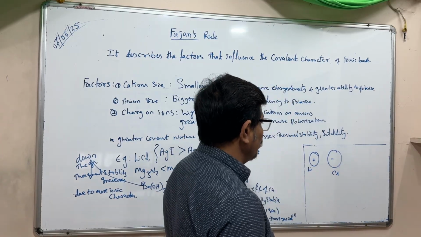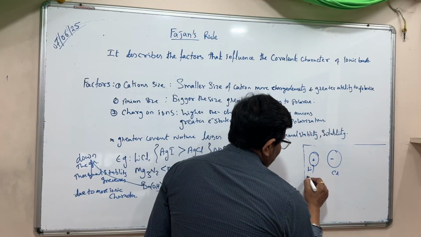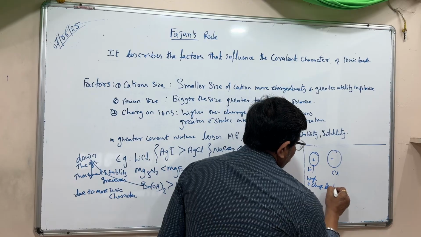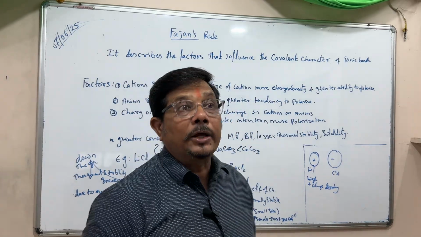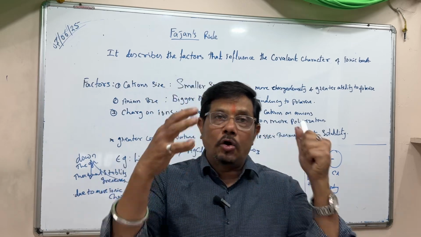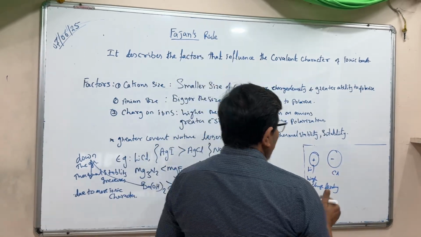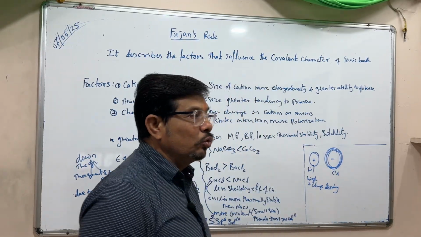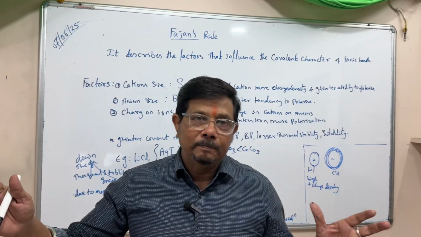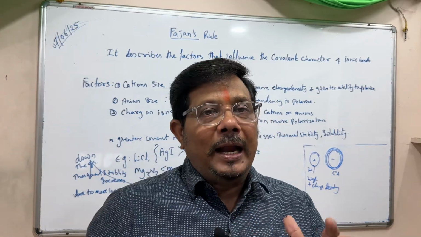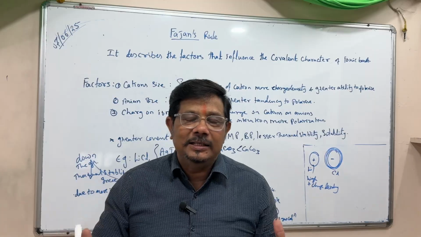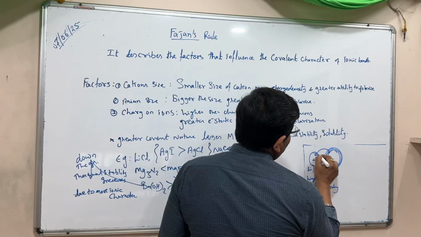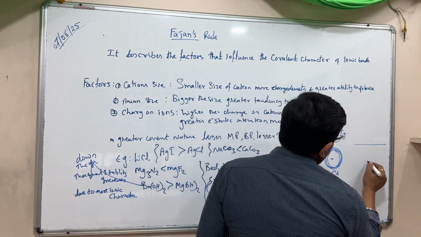What will happen due to its smaller size? There is high positive charge density, so it has a greater tendency to attract the electrons of the chlorine. Here too many electrons are present in the chlorine, so the size becomes bigger and there is electronic repulsion, and due to the bigger size it can't control the electron cloud. So this positive charge attracts the electron cloud towards itself, and it gets polarized like this.